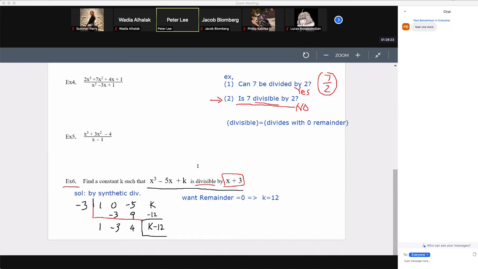That was the problem. Now if I go further, what does it exactly mean? What that means is this right here. We have x cubed minus 5x, and then plus k, but now k is 12. Oops, this writing is not working properly. Sorry, I'm having trouble with it. So this is 12 here. Let me erase this. This is 12.